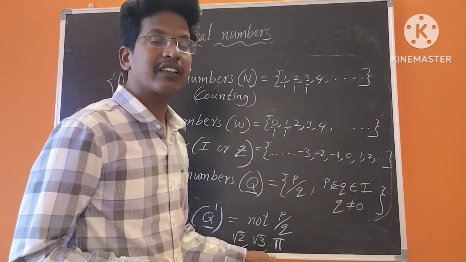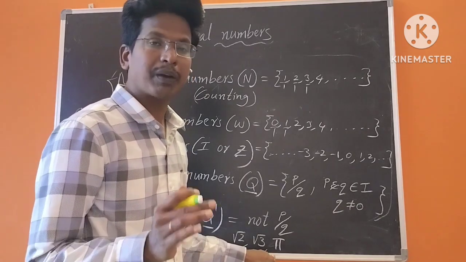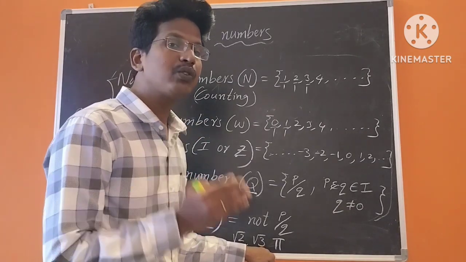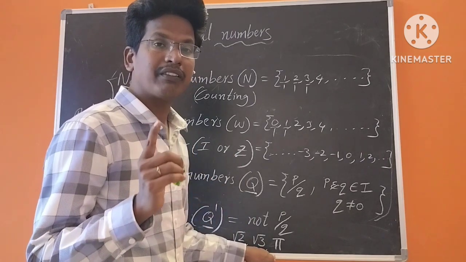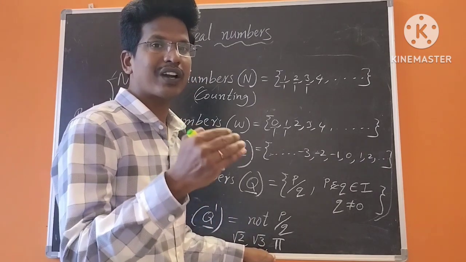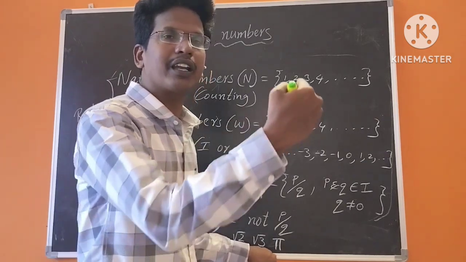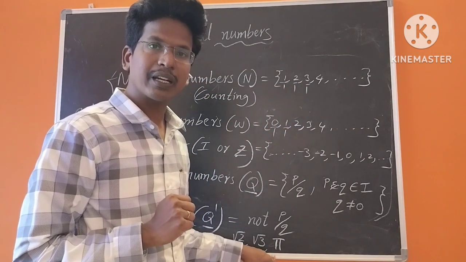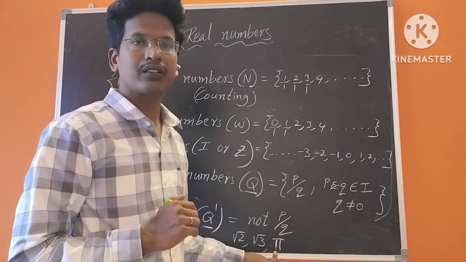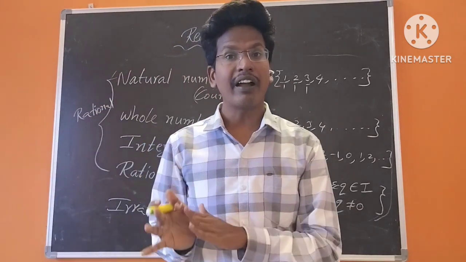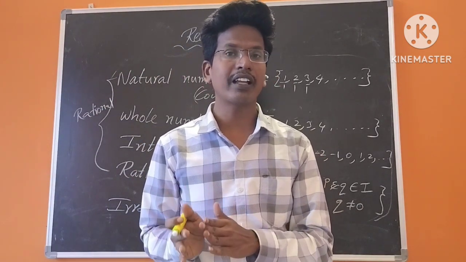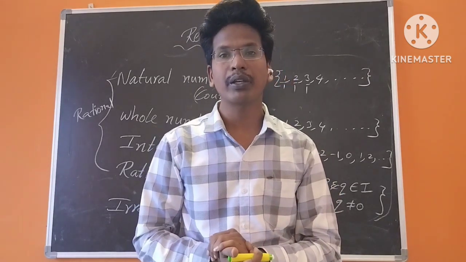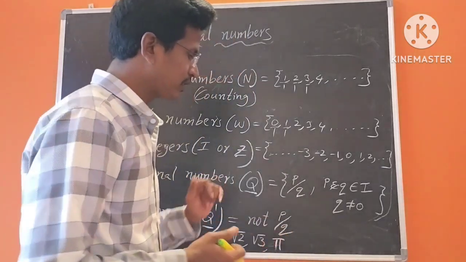Also, somebody will take 3.14. We can round it to two decimal places and use it as the pi value. Actually, the pi value is 3.1416, with a non-terminating, non-recurring decimal form, right? So that's why we say that pi is an irrational number. An irrational number is nothing but a number in non-terminating, non-recurring decimal form, or not in the form of P by Q. Okay, so that is about irrational numbers.